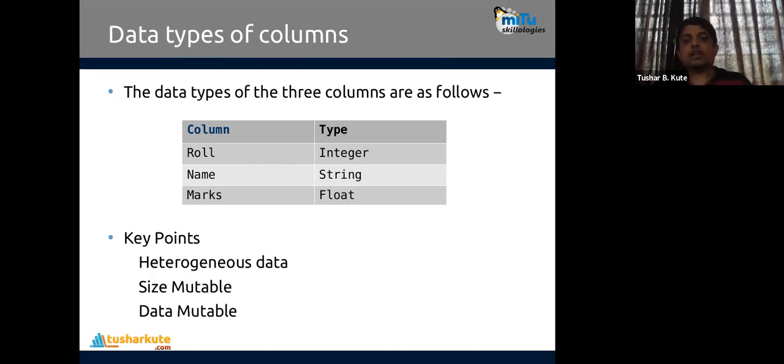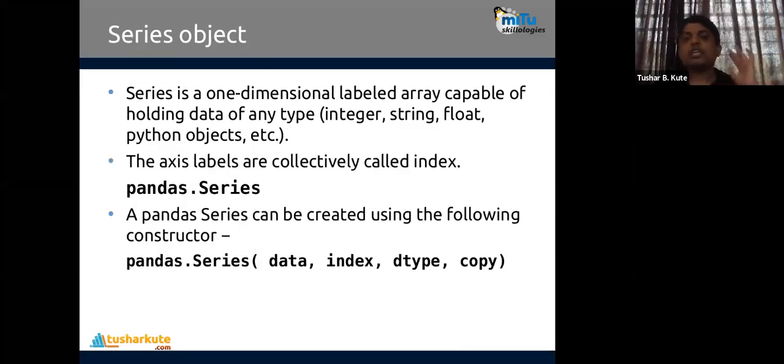So what type of columns are there? You can check it out. Roll number is integer. If you change a single element, the whole column's data type will change, just like an array. Name is string, which is actually called object. A string data type is not there; it's called object, which means anything. And marks are in float format. So the key points are heterogeneous data, size mutable, and data is also mutable. We can change the size and the content present inside.